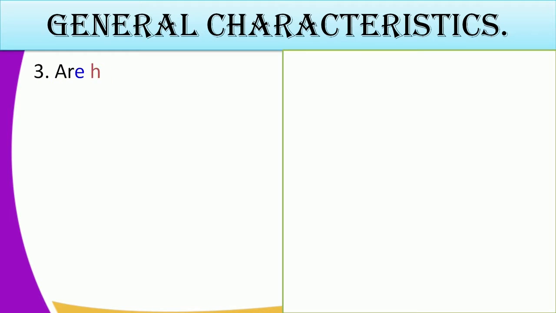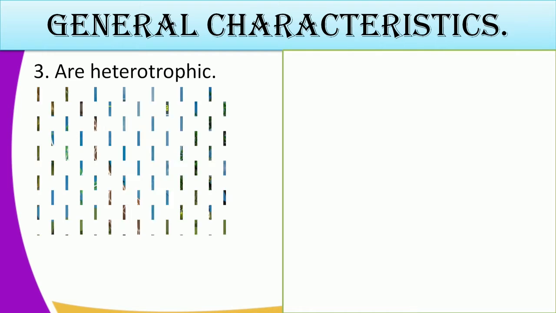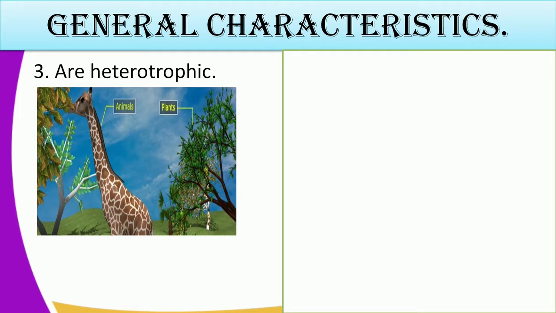Moving forward to still general characteristics of animals, the animals are heterotrophic. Heterotrophic means that these animals are not in a position to make their own food because they do not have the green pigment, which is chlorophyll, which is responsible for the process of photosynthesis. This is the opposite in plants.